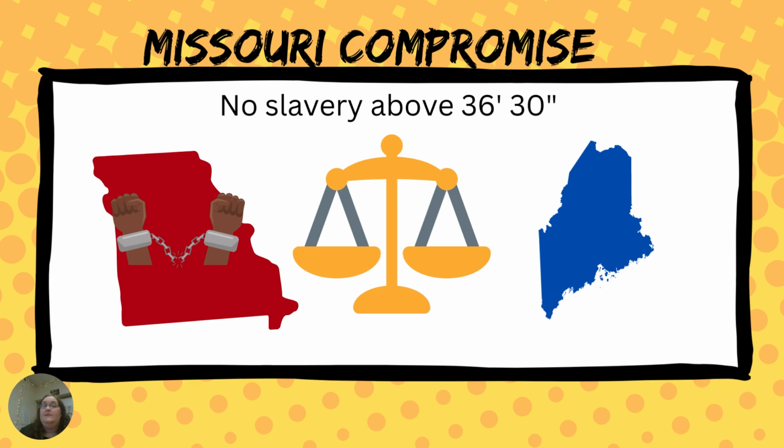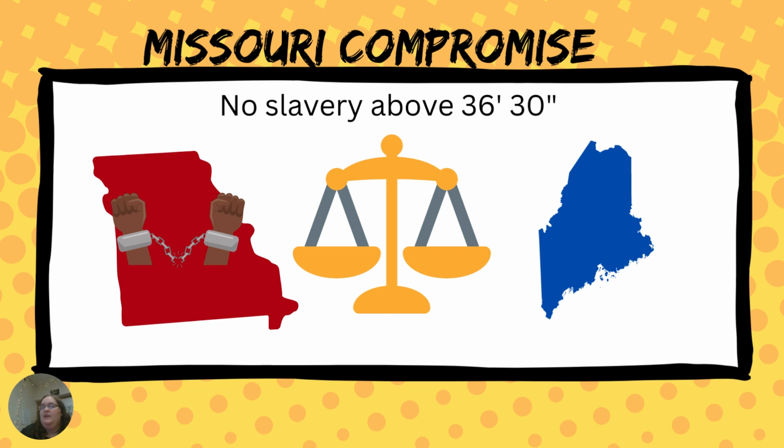Finally, we need to talk about the Missouri Compromise. As new states came into the Union as part of the Louisiana Territory, Missouri wanted to enter, and Missouri wanted to enter as a slave state. However, the North and the South had to keep the number of free and slave states balanced because it was already really tense and they were trying to avoid war. So they compromised. Missouri was added as a slave state and Maine was added as a free state.